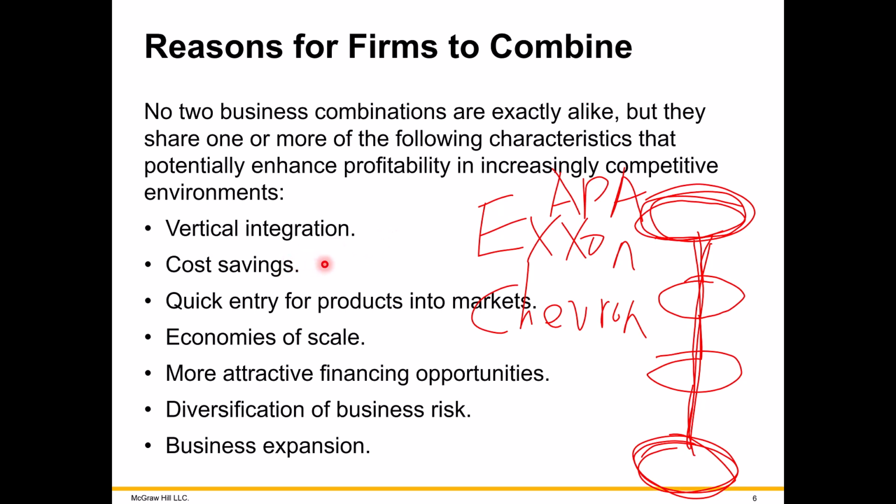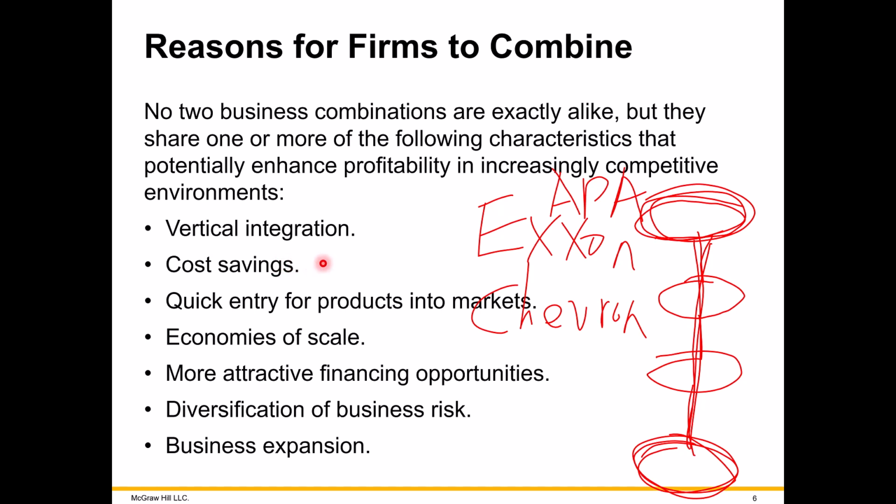This reason here, cost savings, ties into what they call economies of scale. To give you an example, here in Hawaii, the recent merger of Hawaiian Airlines with Alaskan Airlines. What they say is now Alaskan has more routes they can fly, so-called increasing their market. But at the same time, they can save costs by eliminating a lot of the backroom operations.